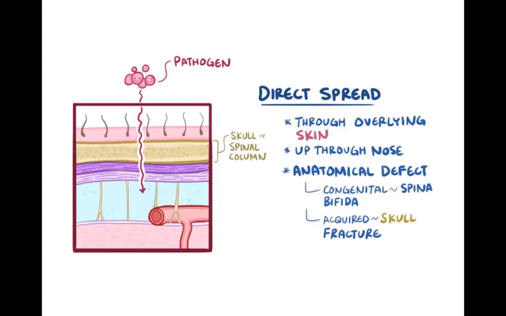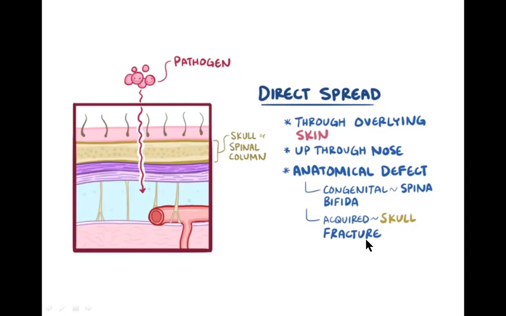One is direct spread of the pathogen. The pathogen directly enters the brain or the cerebrospinal fluid. Here is the skull and the spinal column. The pathogen directly invades the different layers of the brain and then enters the cerebrospinal fluid. That happens in direct spread, either through the overlying skin, up through the nose, or due to anatomical defects, congenital defects like spina bifida, or an acquired skull fracture.